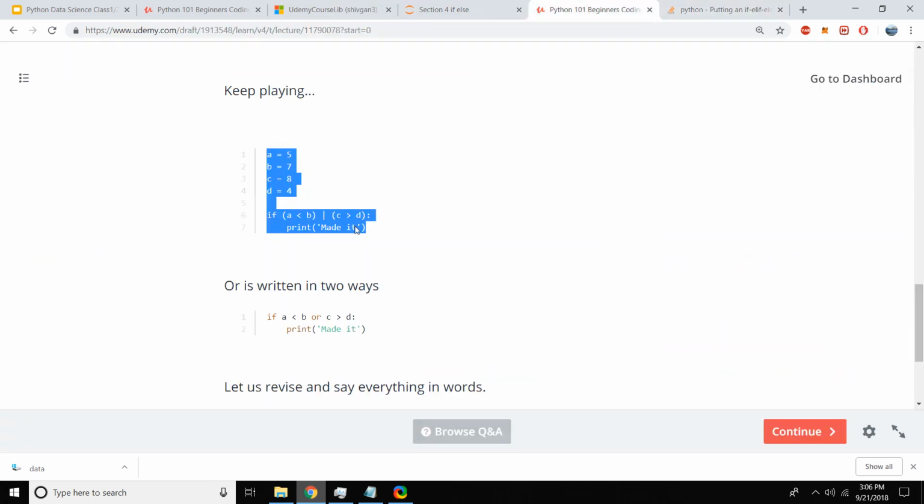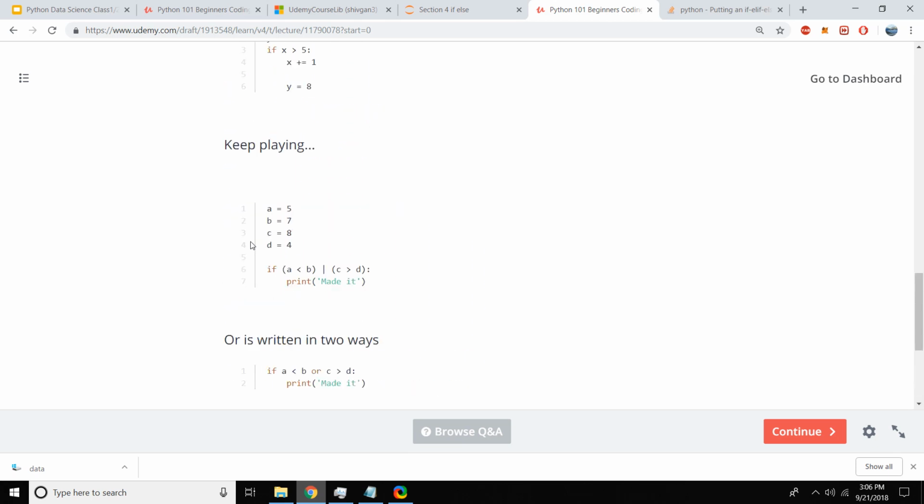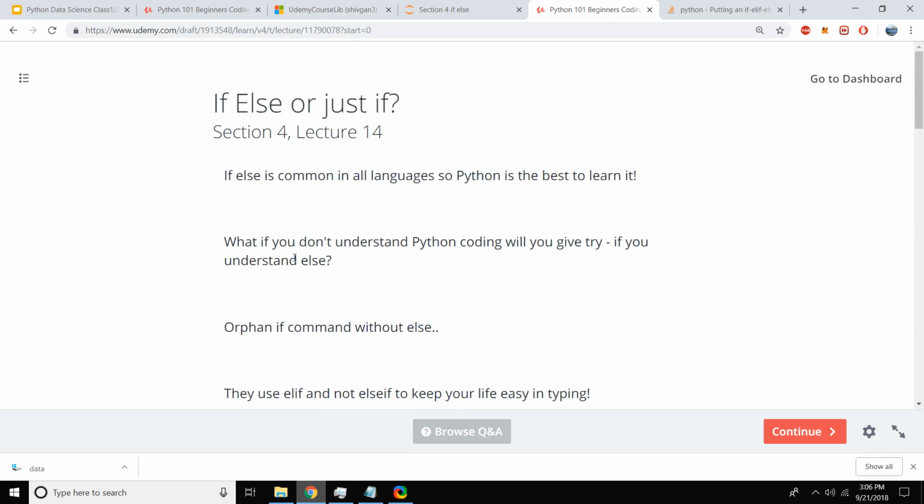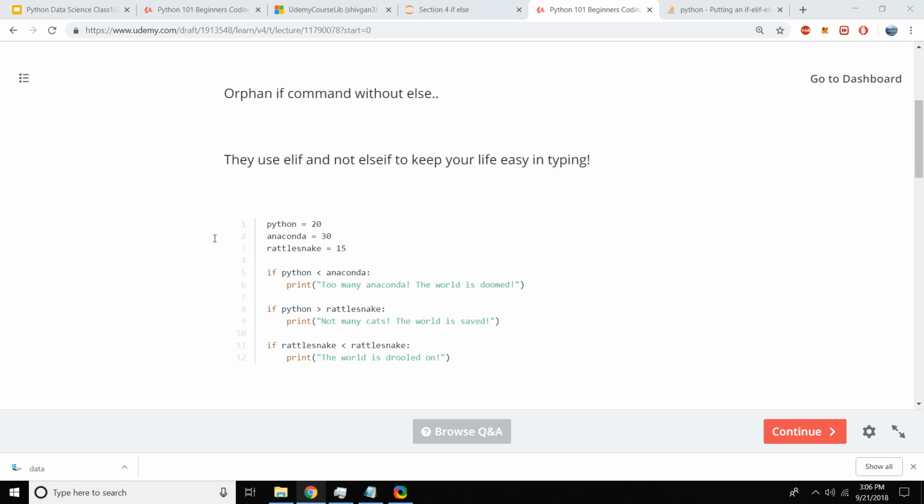So in this code, I tried to break it and put OR, and it worked. So after each of these exercises, we practice saying these things in words, which I expect you to do.